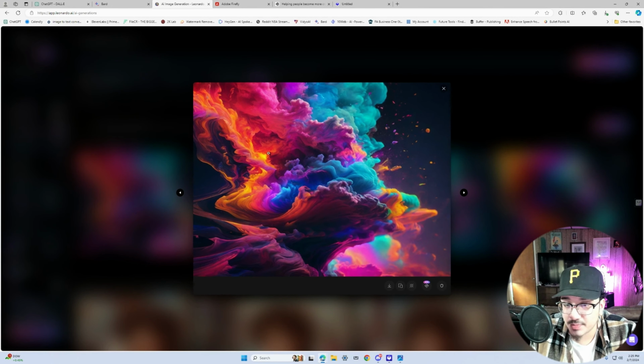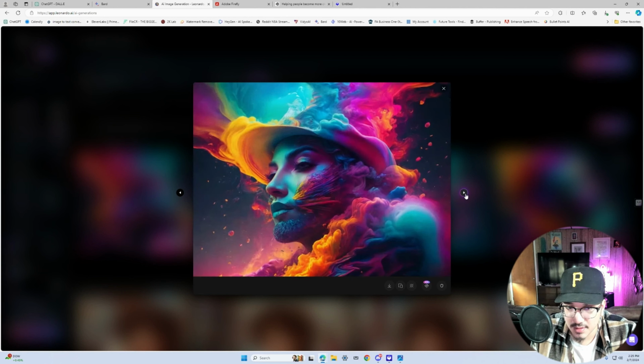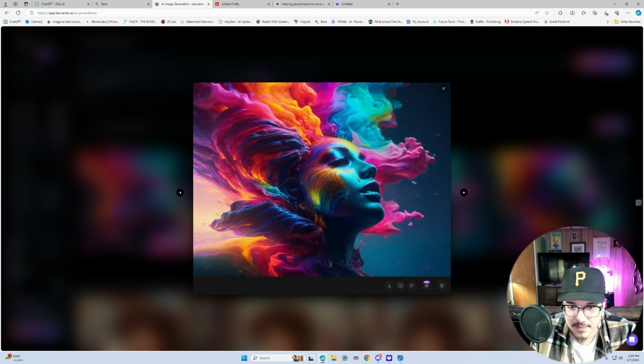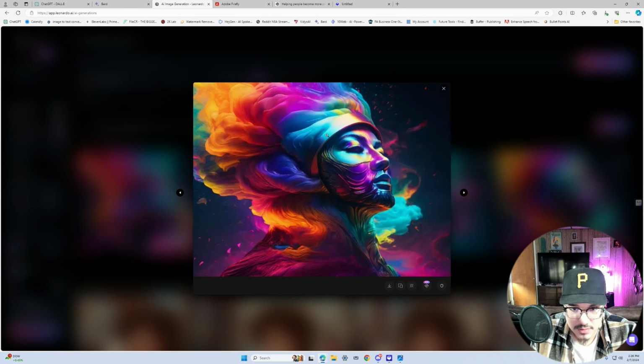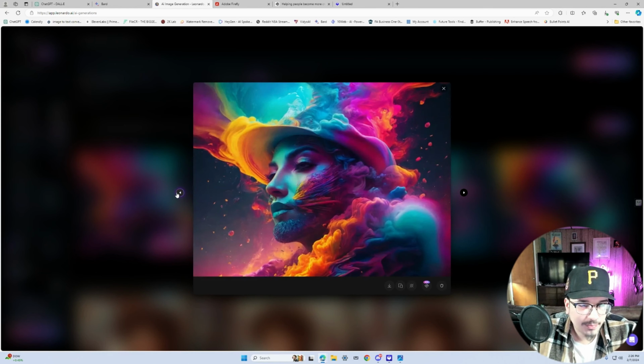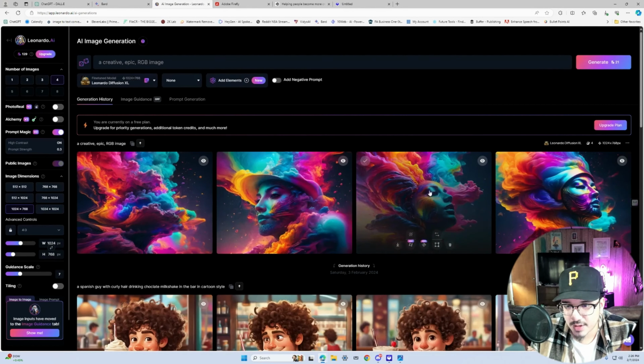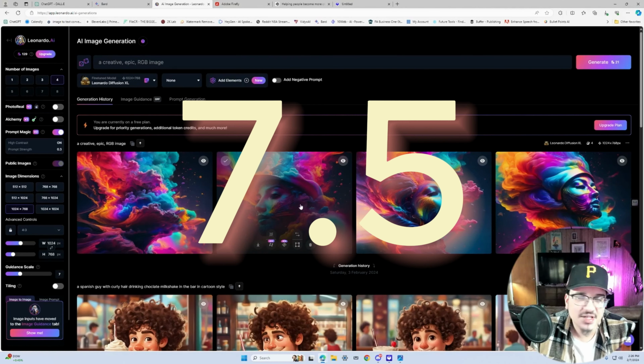Just basically some RGB smoke, I guess you could say. Got a person here wearing a hat that's turning into some kind of smoke or some clouds. Pretty cool. Same thing here. A person with their hair kind of turning into some clouds or smoke. Same thing here. So these are all pretty basic RGB images. I don't know. I would give this one a 7.5.